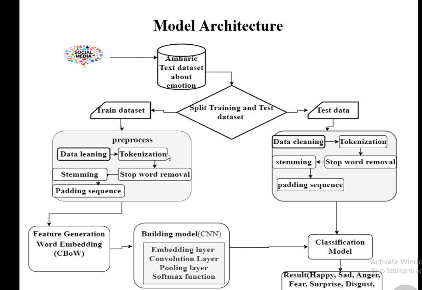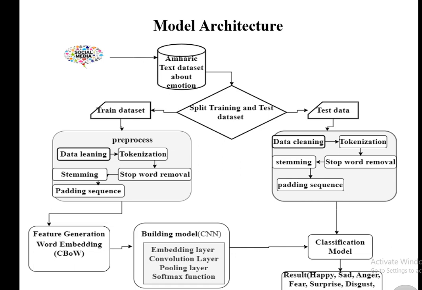There is also tokenization, which means we split large paragraphs or phrases to sentence level, and these sentences are tokenized, splitting into words. There is also stop word removal, that means words found repeatedly in the corpus, we remove them. And finally, there is stemming, that means we try to remove prefixes and suffixes like "ስለ", "ለ", "ከ" and any other prefixes.